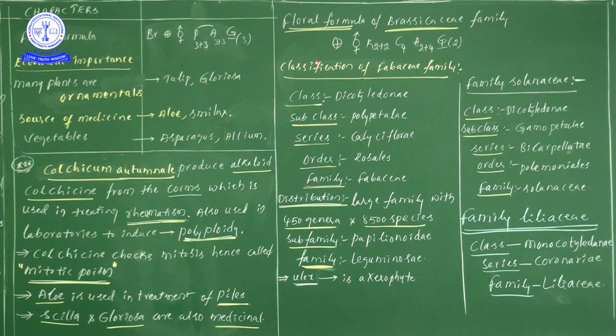Now, in total how many floral formulas do we have to remember? First, Fabaceae family information, later Solanaceae, later Liliaceae, and later Brassicaceae. So four families' floral formulas we have to remember. This is a small piece of information regarding the classification of the Fabaceae, Solanaceae, and Liliaceae families. Try to watch this video, so that you will understand each and every point clearly. Thank you.